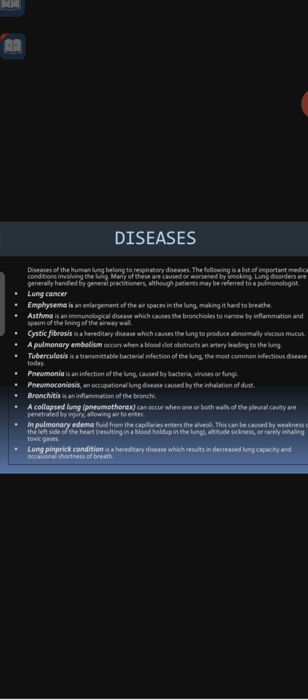Tuberculosis is a transmittable bacterial infection of the lung. So tuberculosis occurs in the lung due to the presence of bacterial infection. It is the most common infectious disease nowadays, tuberculosis, a bacterial disease. Pneumonia is an infection of the lung caused by bacteria, virus or fungi. So fever comes here.